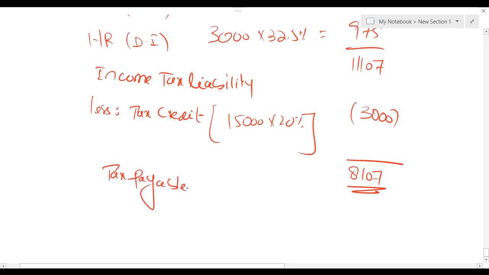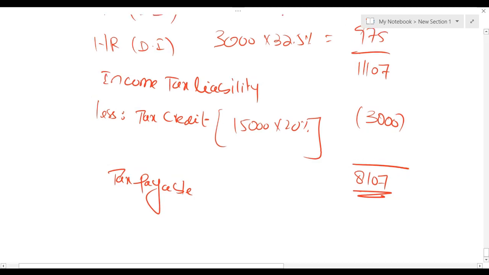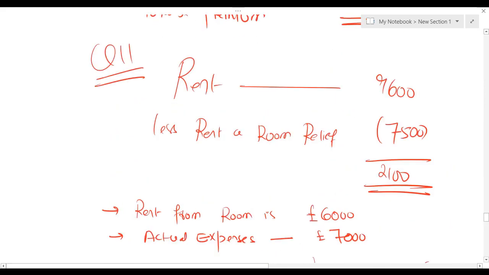So dear student, the tax payable is 8,107. So now you should be having a really good idea of this real estate investment trust. Now let's move to another topic.